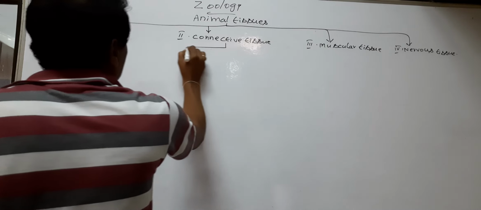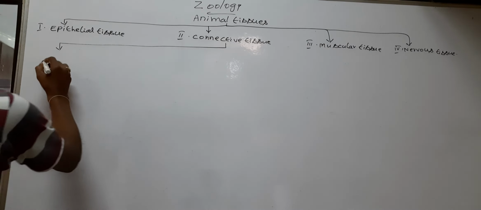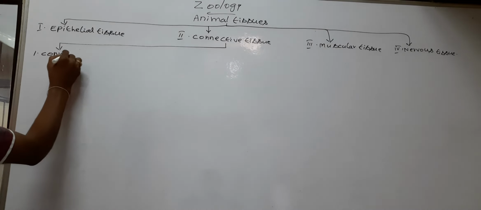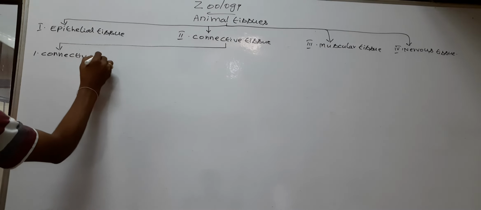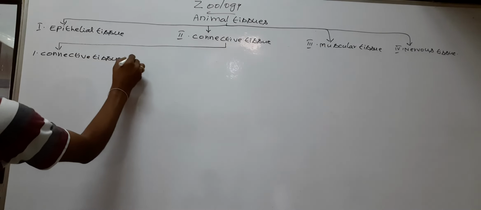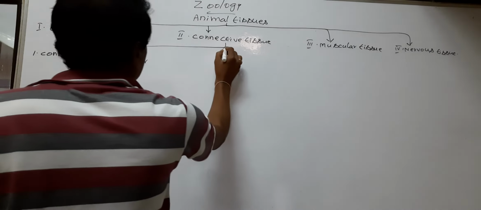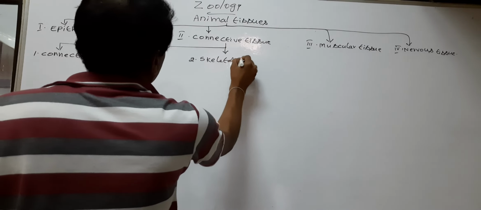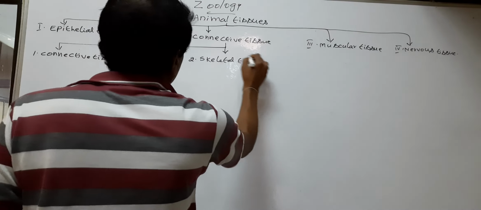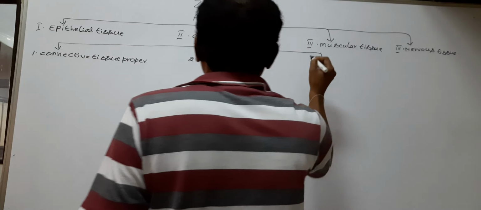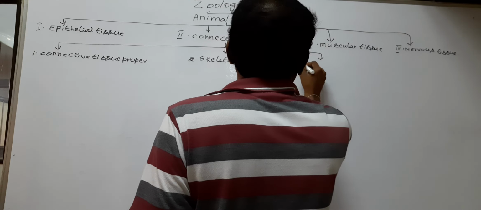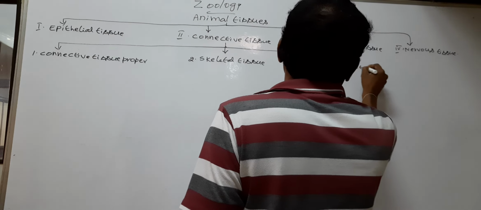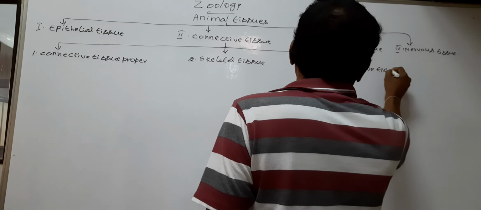Connective tissue divides into three types: connective tissue proper, skeletal tissue, and fluid connective tissue.